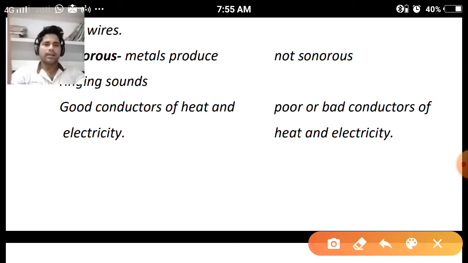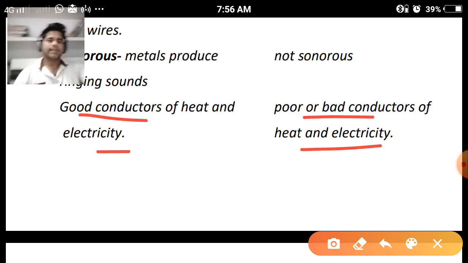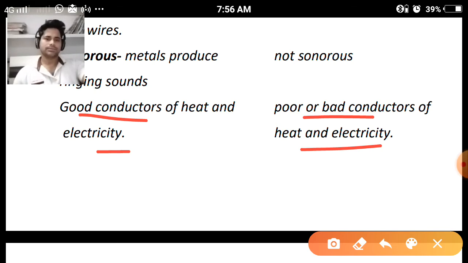Regarding conduction of electricity and heat, metals are good conductors of heat and electricity. When we talk about non-metals, they are poor conductors of heat and electricity. How can we understand this phenomenon? In class 6, we learned about closed circuit and open circuit. Closed circuit means a complete circuit.